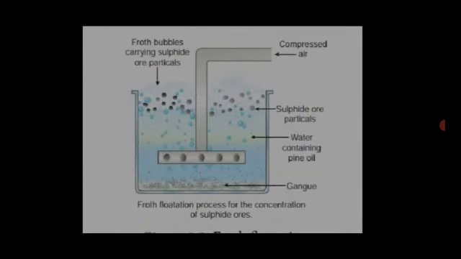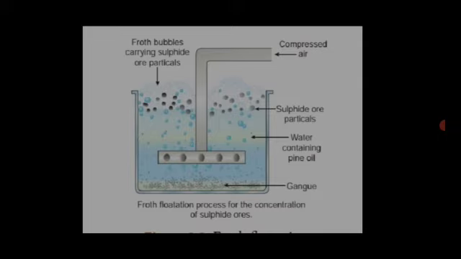See this picture. This is the froth flotation method. Water, pine oil and ores are used in this method.